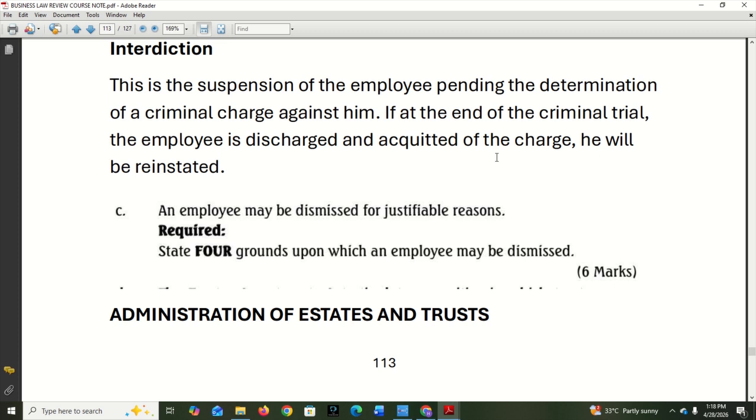Okay, so let's get this past question. Like I told you, this comes out live and direct. An employee may be dismissed for justifiable reason. State four grounds upon which an employee may be dismissed. I just listed them now. So you can see that live and direct, that's the way it comes out in the exam.